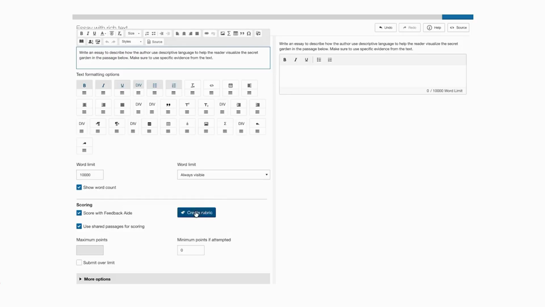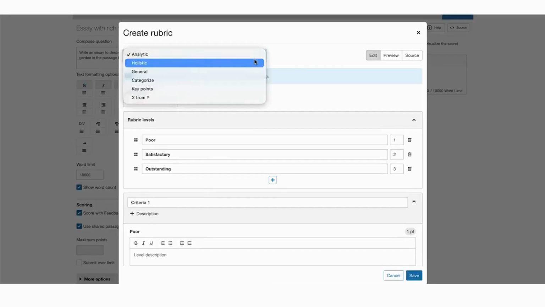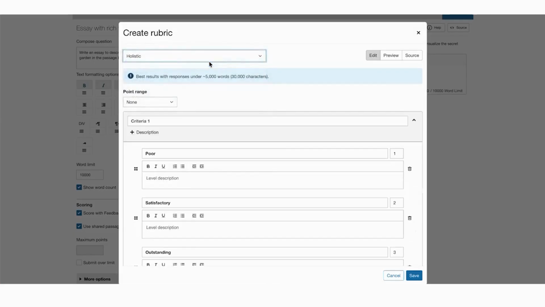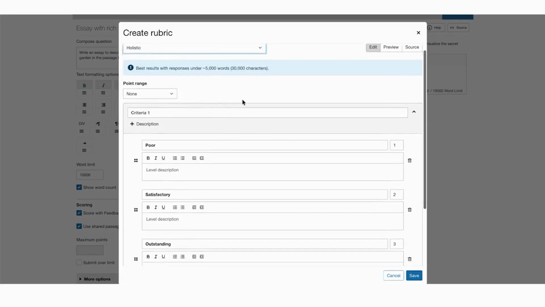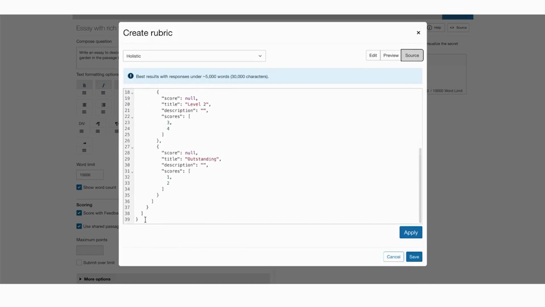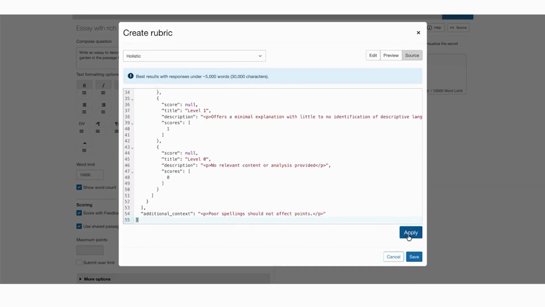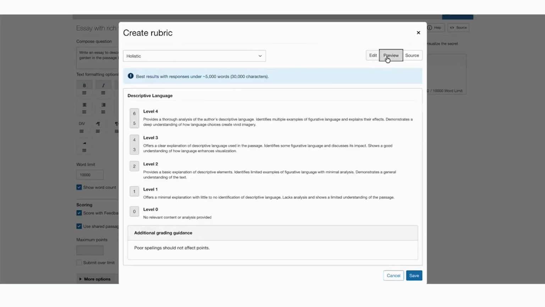And then of course I'm going to create a rubric. Now the two new rubrics in 2026.1 are analytic and holistic. For this I'm actually going to create a holistic rubric. So here is our rubric editor. Our first criteria, we're maybe just going to have one here, and I'm going to say it is descriptive language. And now I can go in and add my different levels. For the sake of the demo, I have the JSON that I've copied. I'm just going to paste that in and click apply, and now we can see what the rubric looks like.